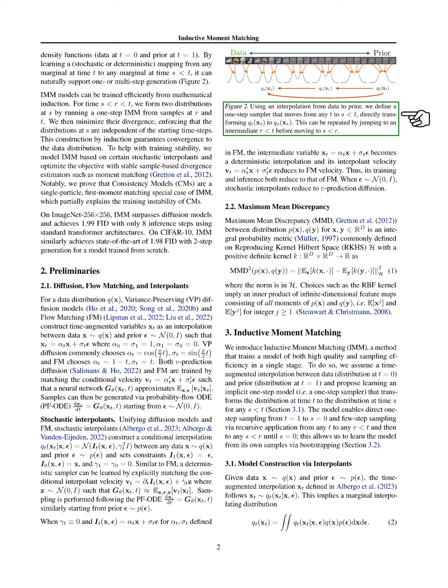We then focus on model construction using interpolants. Given data x sampled from q(x), and prior epsilon sampled from p(epsilon), we define a time-augmented interpolation x_t that follows a specific distribution. This leads us to learn a model distribution defined by a one-step sampler that transforms q_t(x_t) into q_s(x_s), for any s less than or equal to t.